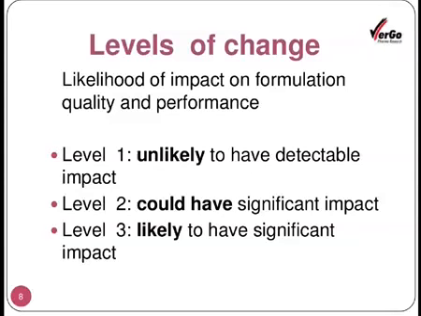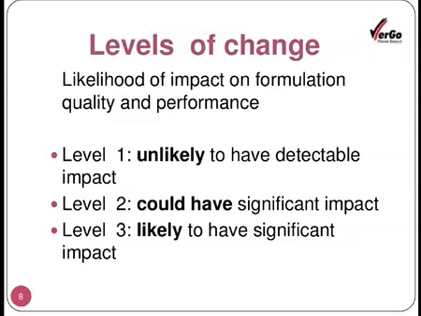So level 1 will include the changes which are unlikely to have a detectable impact on the final quality of the product, the quality attributes that are going to be expressed by the product.